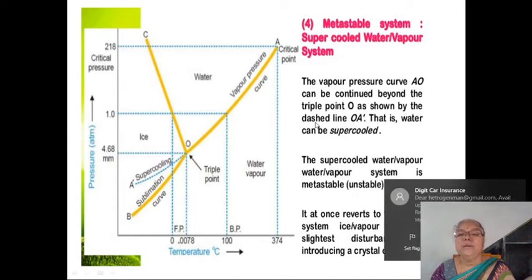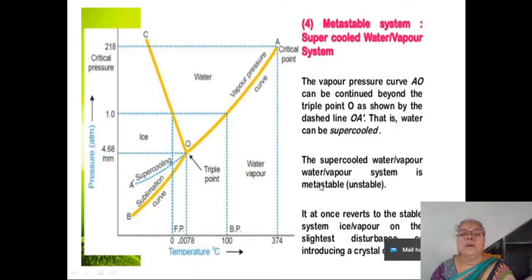Here the supercooled water and water vapor system is metastable, that means an unstable system, and it at once reverts to the stable system, ice and vapor, on the slightest disturbance or on introducing a crystal of ice.